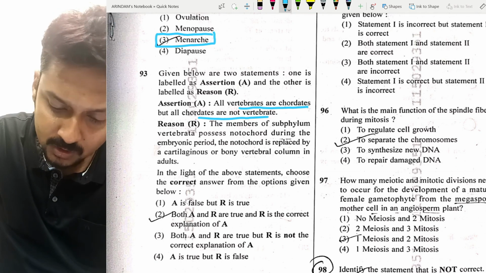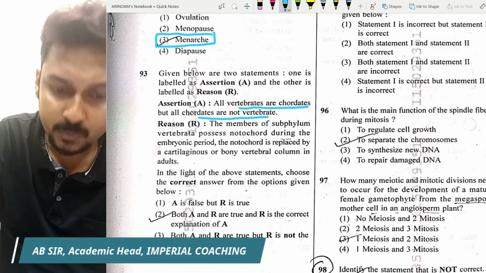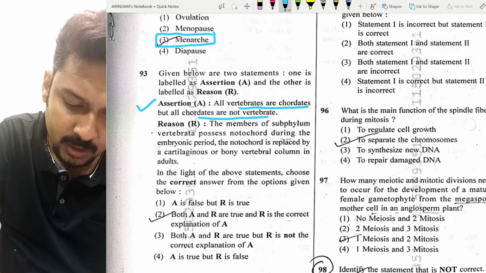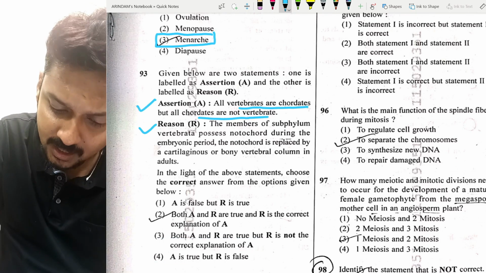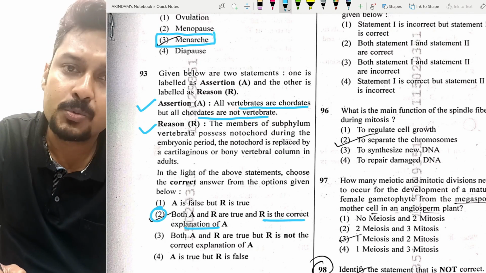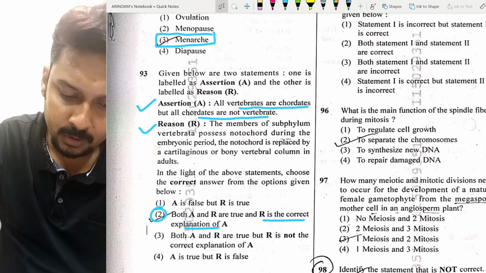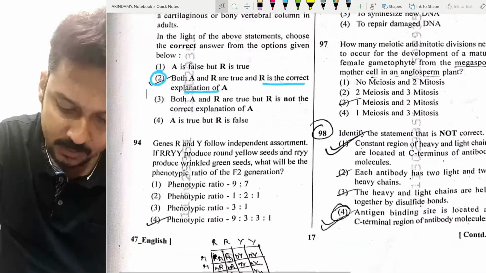So the question is asking, in the light of the above statements, choose the correct answer from the given options. Both assertion and reason are right here, and the reason is the correct explanation of the assertion. So the correct answer is option number 2. For question number 93, option number 2 is correct.